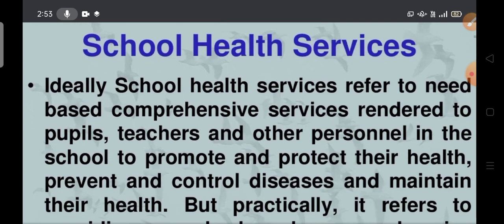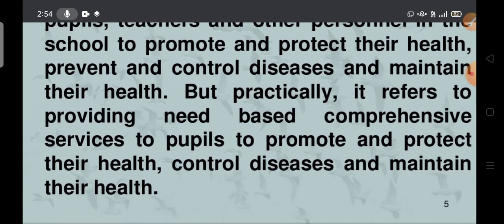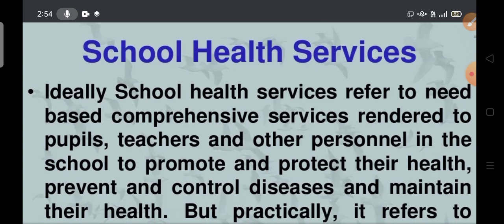Next, coming to school health services. Ideally, school health services refers to need based comprehensive services rendered to pupils, teachers, and other personnel in the school to promote and protect their health, prevent and control diseases, and maintain their health. But practically, it refers to providing need based comprehensive services to pupils to promote and protect their health, control diseases, and maintain their health.